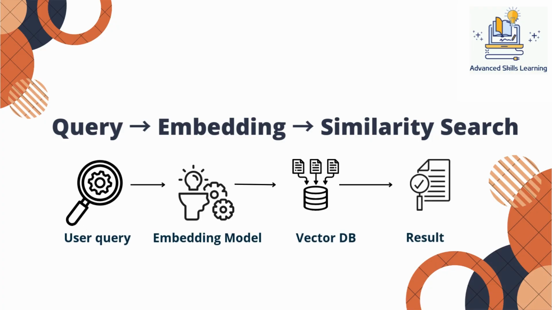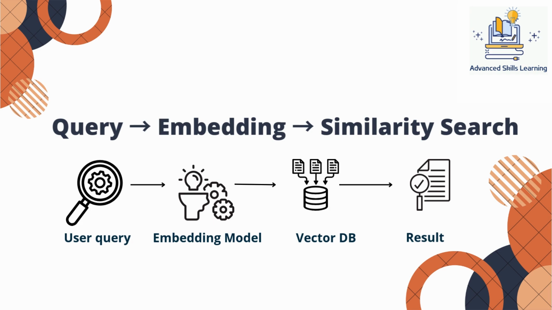Here's how vector search works step by step. First, a user submits a query. That query is converted into an embedding using the same embedding model used for stored data. The vector database then compares this query embedding against stored vectors using similarity algorithms like cosine similarity or inner product. The closest matches are returned in milliseconds, even across millions of vectors.